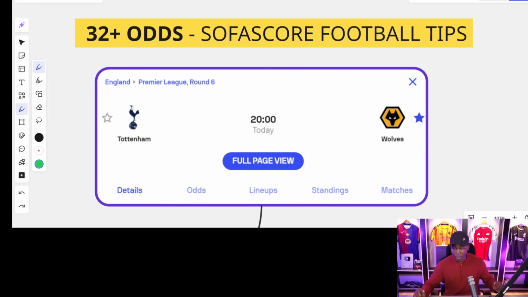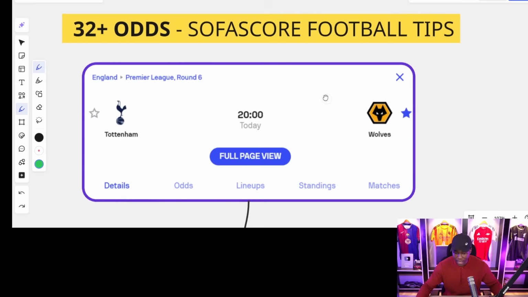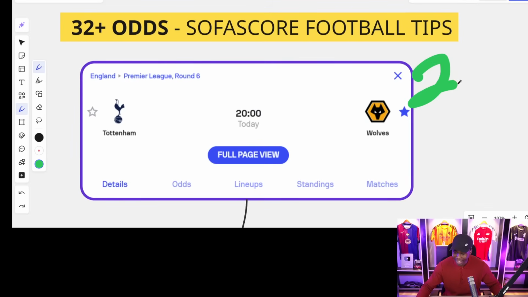Now let us get rolling because time is not on our side and it is a weekend. I have told you that you will be getting 32 odds. But before that, I must mention the following explicitly and clearly as possible. We are using an app known as SofaScore, the Live Score app, or if you like, the SofaScore Prediction app.